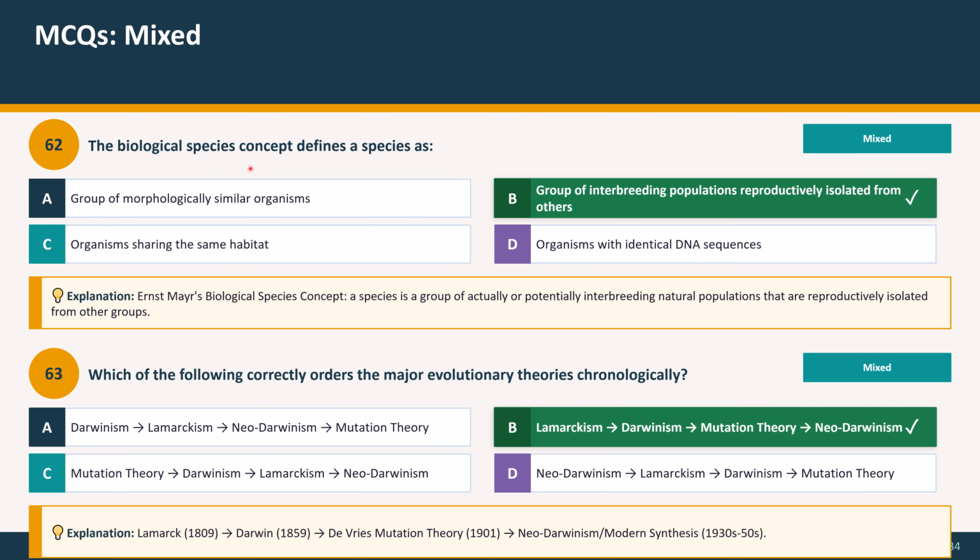Question 62. The biological species concept defines a species as: option A, a group of morphologically similar organisms; option B, a group of interbreeding populations reproductively isolated from others; option C, organisms sharing the same habitat; option D, organisms with identical DNA sequences. And the correct option is option B. Explanation: Ernst Mayr's biological species concept. A species is a group of actually or potentially interbreeding natural populations that are reproductively isolated from other groups.